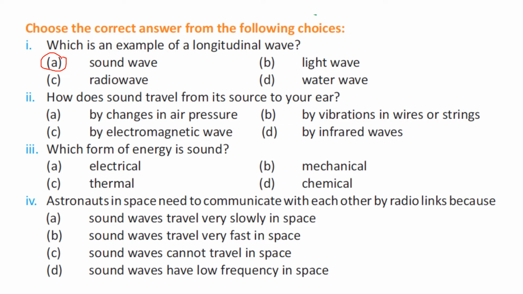How does sound travel from its source to your ear? First option is by changing in air pressure, by electromagnetic waves, by vibration in wires or string, by infrared waves. So the right option is by changing in the air pressure. Which form of energy is sound? Electrical, thermal, mechanical, chemical. So the right answer is mechanical.